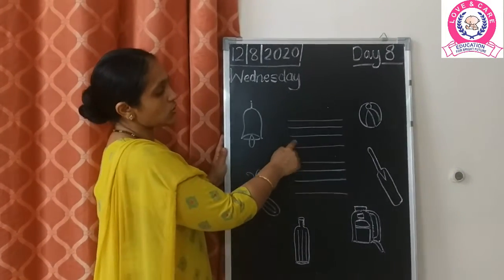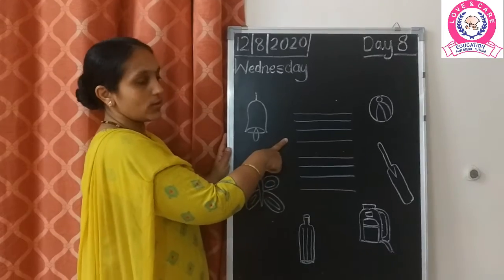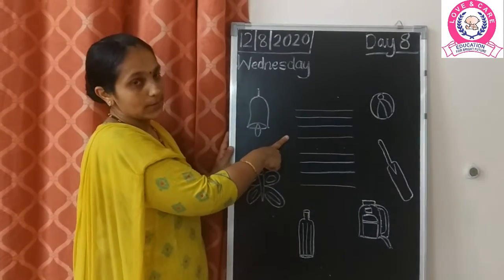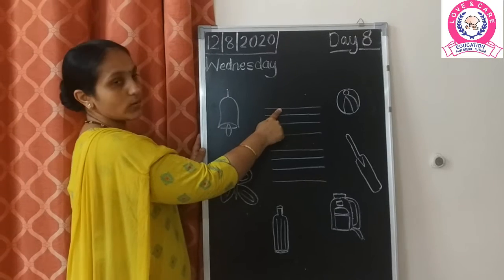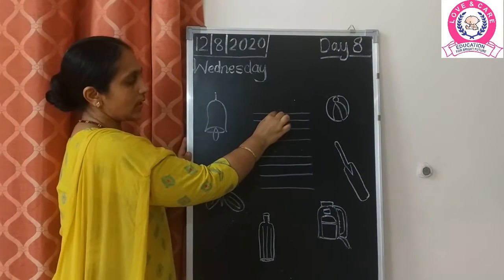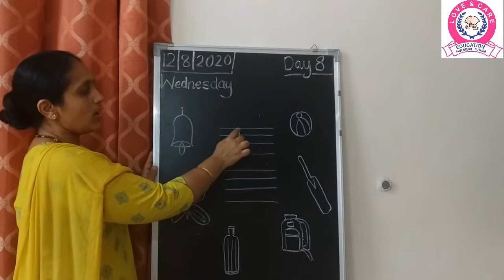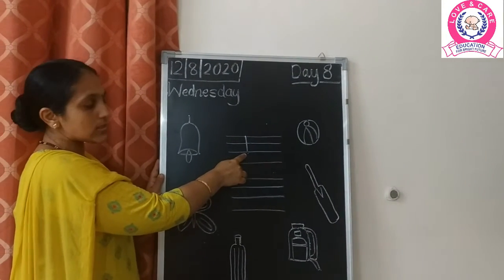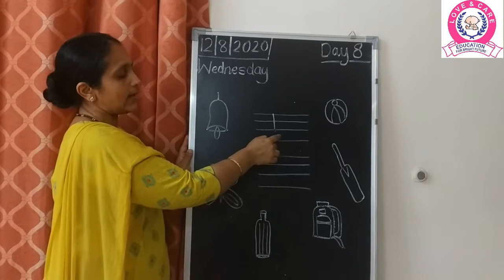Now I am going to teach you the formation of the letter B. First we are starting with the capital letter or the mummy letter B. It is very easy, my children. You have to start with the red line. First red line, you have to make a standing line, come down till the blue line, that is the second blue line. You have to make only a standing line, nothing else. You have to make a straight standing line.